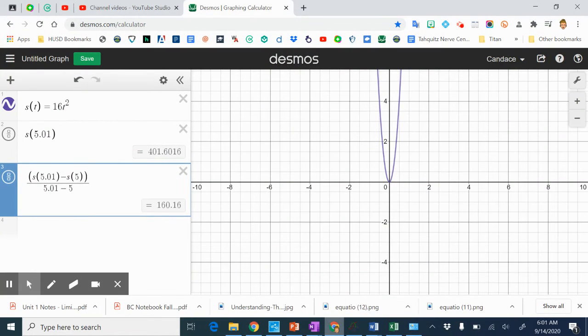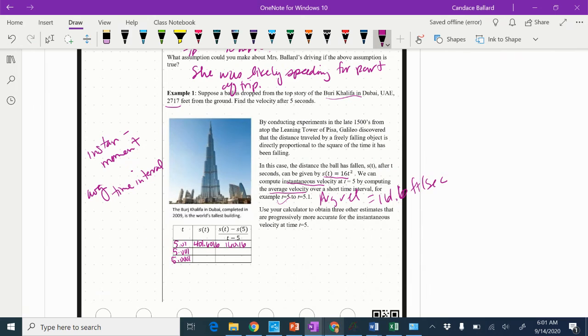All right, let's go back over here. Now I'm going to put in another 0, another 0, and another 0. And we've got 400.106002, and then 160.016.